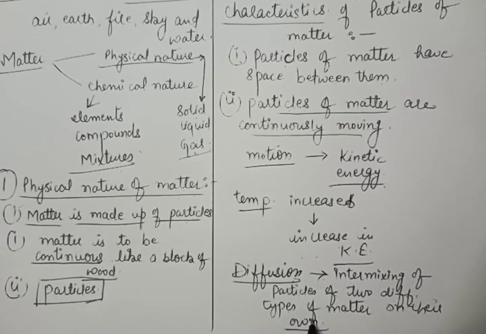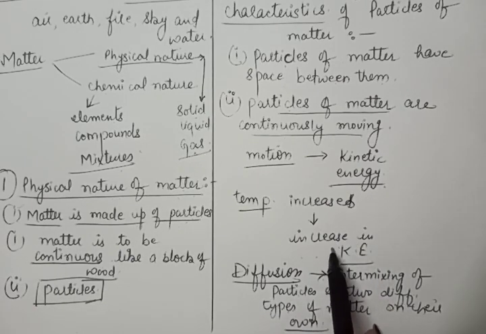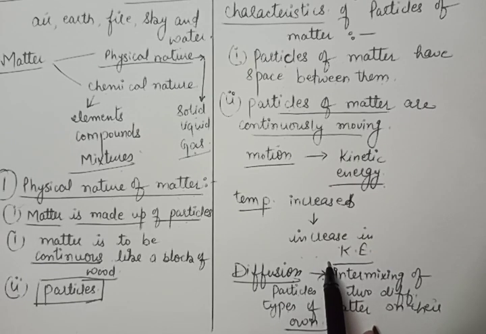That is called diffusion. If a question is asked in the exam, what is the effect of temperature on the process of diffusion? Then you can write: the speed of diffusion will increase. Why? Because the kinetic energy of the particles will increase. That's why they move faster and they get easily mixed with each other. That is the process of diffusion.